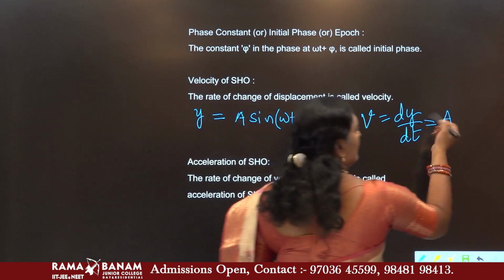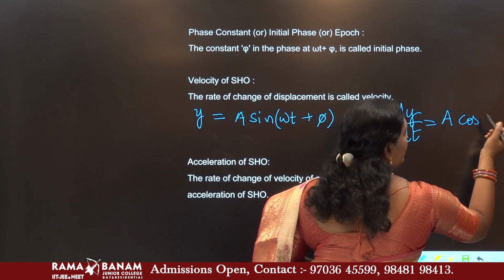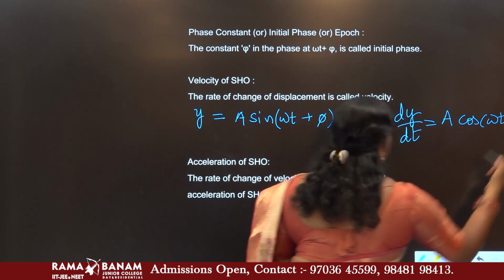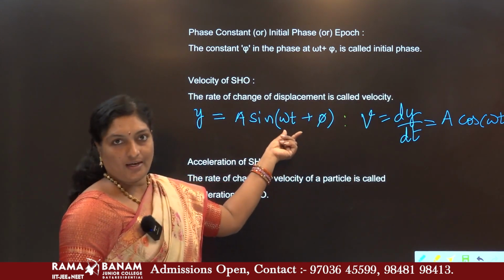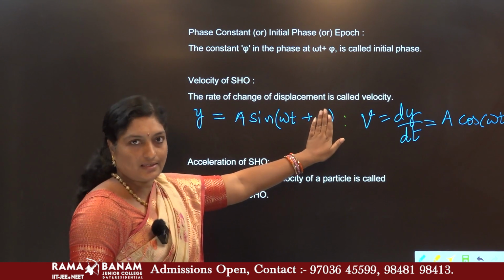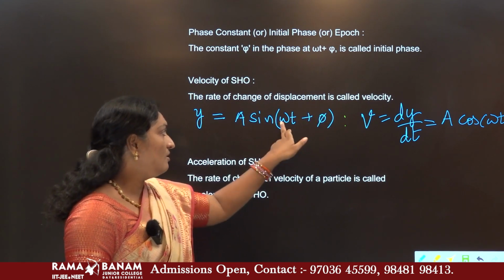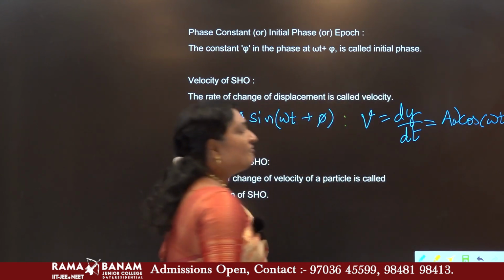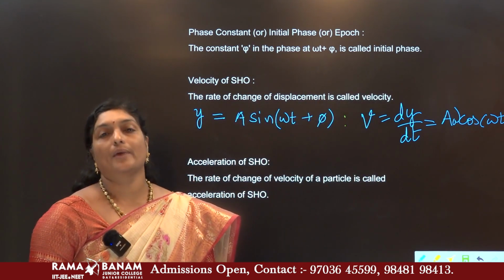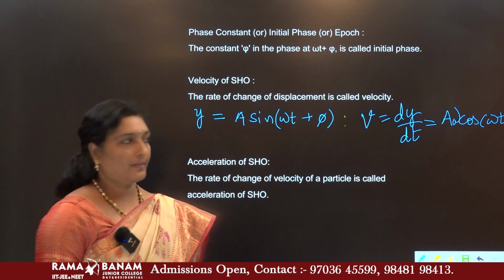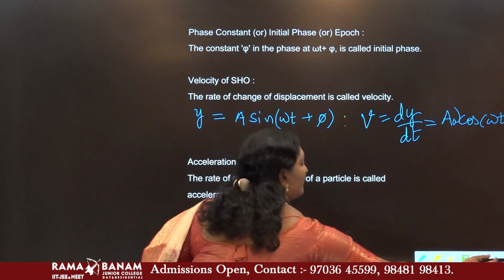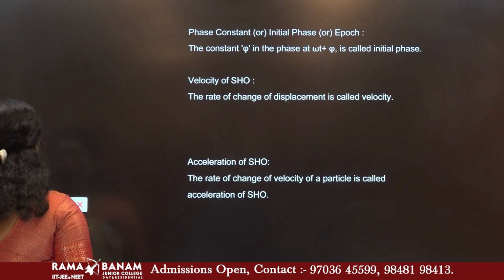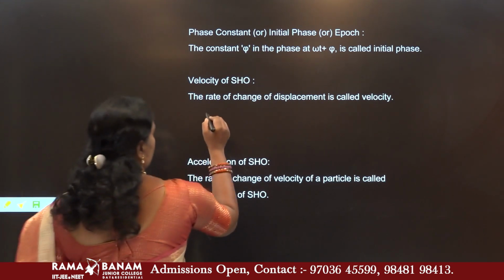So instead of sine, we replace it with cos(omega t plus phi). And for the internal derivative, phase phi is a constant, so its derivative is 0, and for omega t the derivative is omega. So totally, the value of v is equal to a omega cos(omega t plus phi). So what is the value of v? The value of v is a omega cos(omega t plus phi).